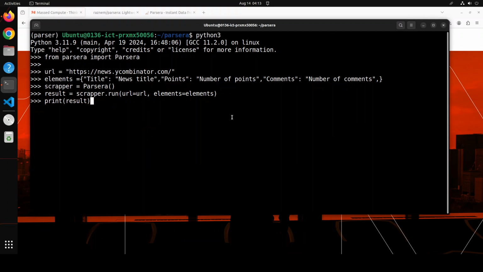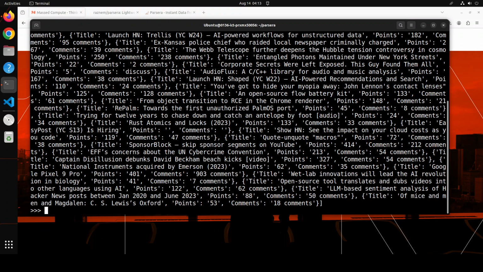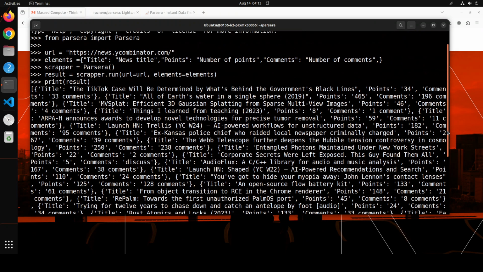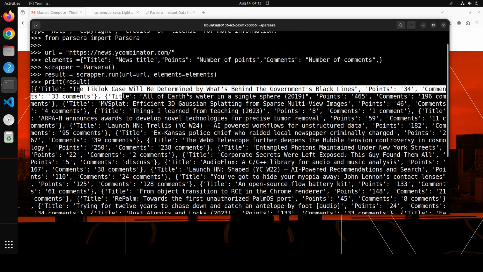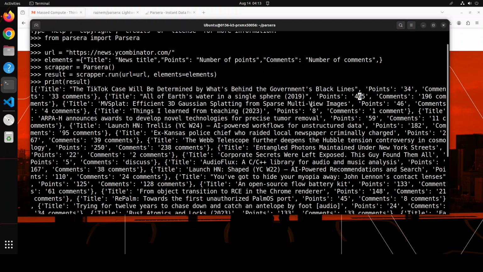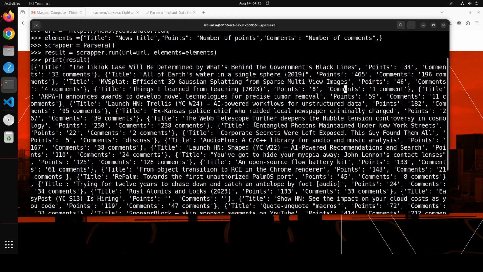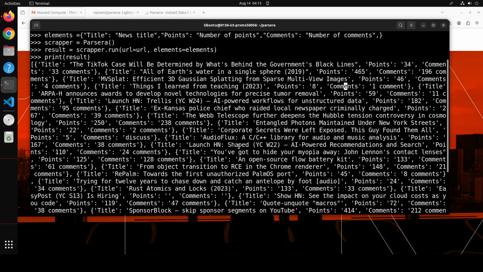Let's print the results, and there you go. Amazing stuff. You see all the titles, all the points are here. So this is the title, these are the points, and these are all of the elements which we wanted to extract, like title, number of points, and comments. And it has extracted all of the elements from that website. And how quick and easy was it?